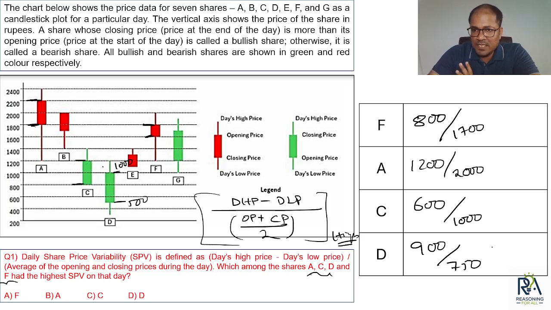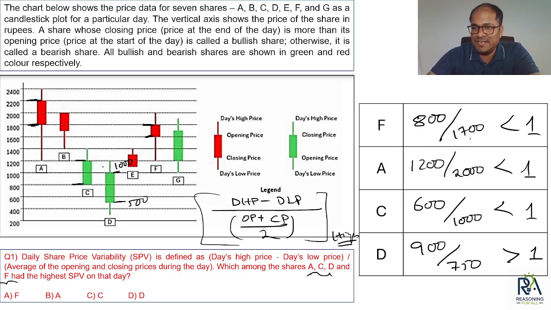Done. So now I have to find out which one is the highest. Now something very interesting. You don't have to do all the calculations. Just observe one thing. This is also less than 1. This is also less than 1. This is also less than 1. But 900 upon 750 is greater than 1.